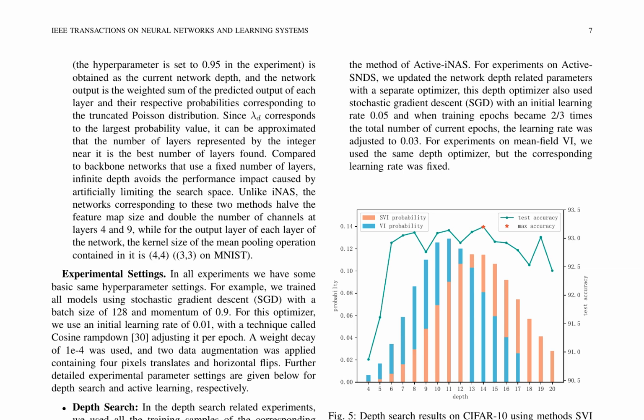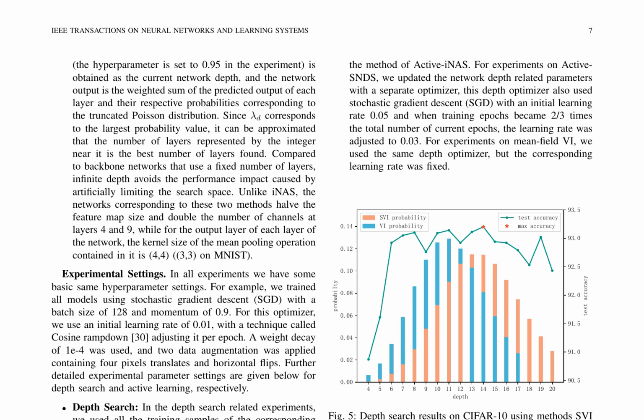The experimental settings include using stochastic gradient descent with a batch size of 128, momentum of 0.9, and an initial learning rate of 0.01 with cosine rampdown. Weight decay is set to 1e-4, and two data augmentation techniques are applied. The authors also provide detailed settings for depth search and active learning experiments.